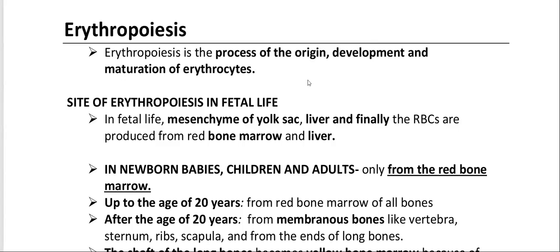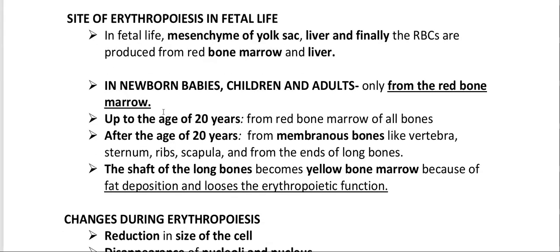Erythropoiesis is the process of the origin, development, and maturation of erythrocytes. Poiesis means production, and erythro means RBC.